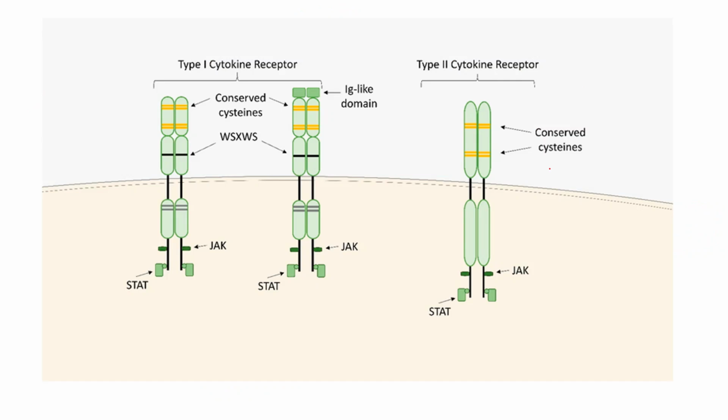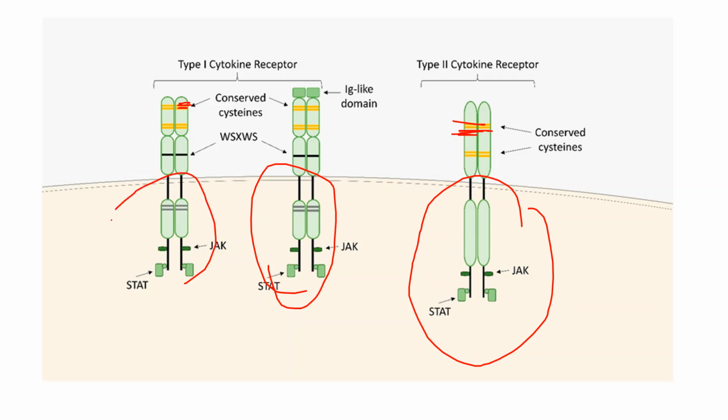Here we can see the structures with the conserved cysteines, which form the disulfide bond. This is present in the type 2 cytokine receptors also, and the intracellular domain is also mostly similar to the type 1 cytokine receptors. But in type 2 receptors, we can see that this WSXWS sequence is missing, which is a characteristic feature of type 1 cytokine receptors only.